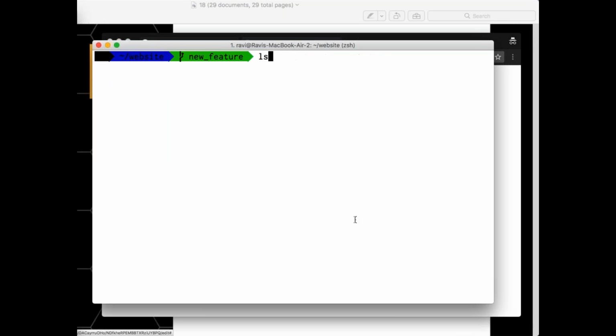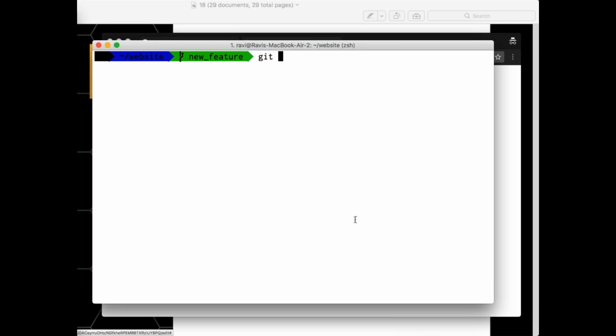Bhavan, you can tell me. Now currently I'm under new feature. So what is the first thing I need to do? New file. But what is the first thing? What is the first task I need to do? Bug fix. So where should I be currently?